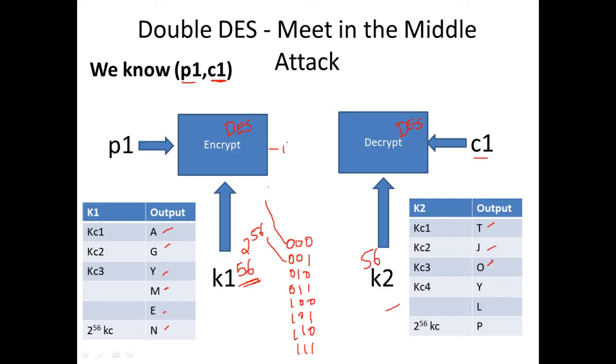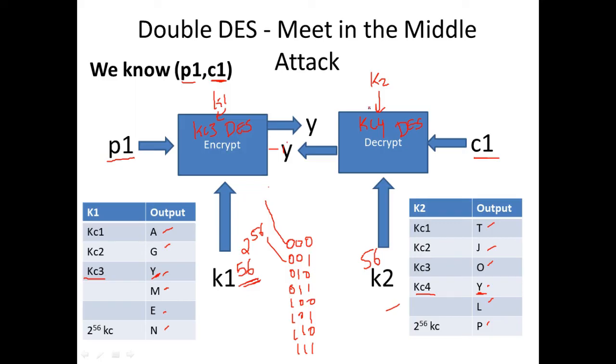Say the output he achieves is like this, and you see there is a match. When you encrypt P1 with K1, you get a Y here for this key combination. And in the same way, when you take this C1 and decrypt it with key K2 in a combination KC4, you get the same intermediate output Y. So this leads to Y because of combination KC3, and this leads to Y because of combination KC4. Now he is able to understand that the key used here is KC3. So K1 is nothing but KC3, and K2 is nothing but KC4.